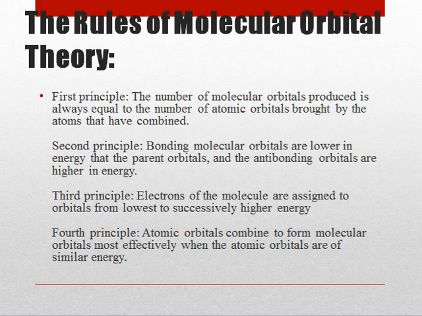Third principle: electrons of the molecule are assigned to orbitals from lowest to successively higher energy. Fourth principle: atomic orbitals combine to form molecular orbitals most effectively when the atomic orbitals are of similar energy.